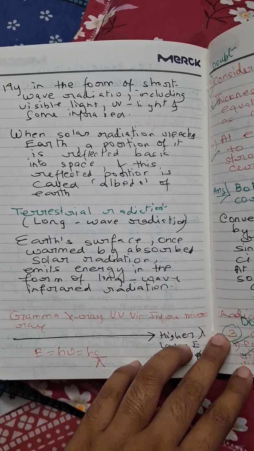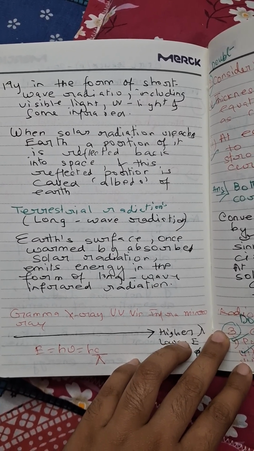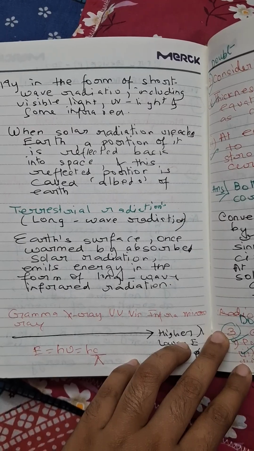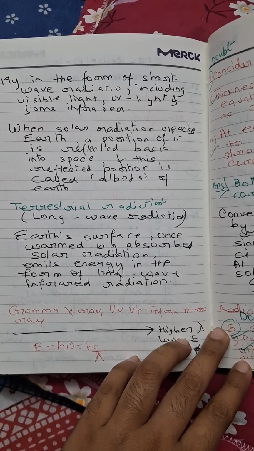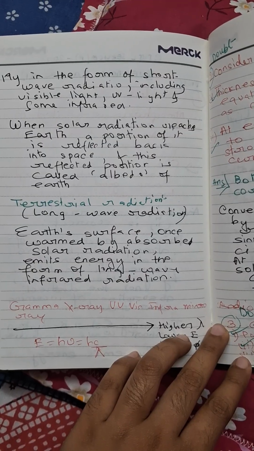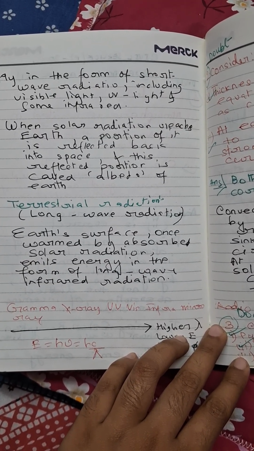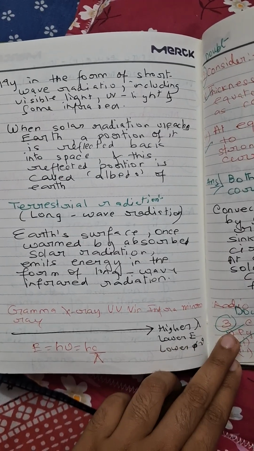So the different types of radiation are gamma radiation, X-ray, UV rays, visible rays, infrared rays, and microwaves. These are arranged in the order of increasing wavelength. Gamma ray is the radiation with the shortest wavelength, whereas microwave is the radiation with the longest wavelength. Higher the wavelength, lower is the energy and lower is the frequency.